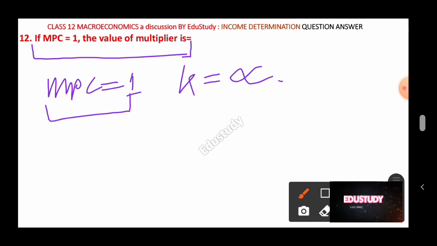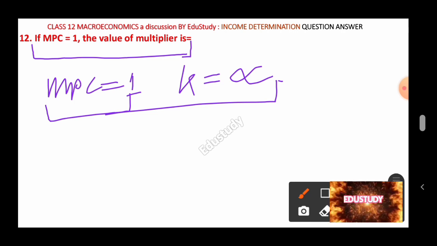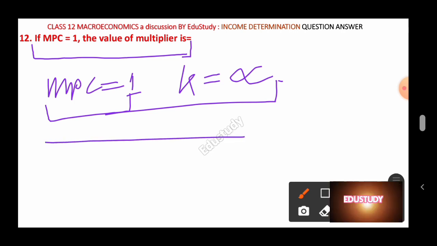Otherwise you can prove this, and I have already proved this in the relationship between MPC and multiplier. You can watch it again, and then you can place the proof here if you want. If only 1 mark is given, no need to prove, just write within a sentence: if MPC equal to 1, the value of multiplier equal to infinity.